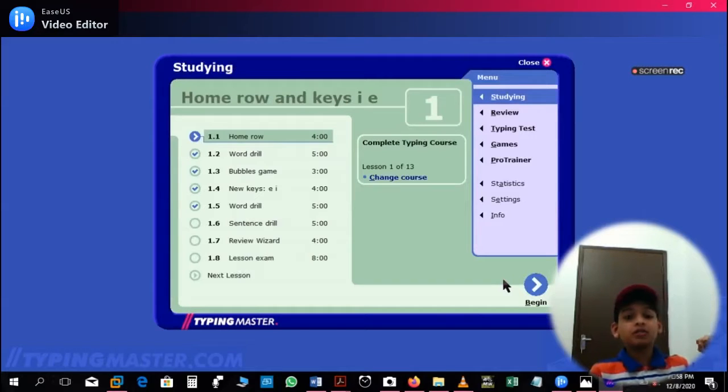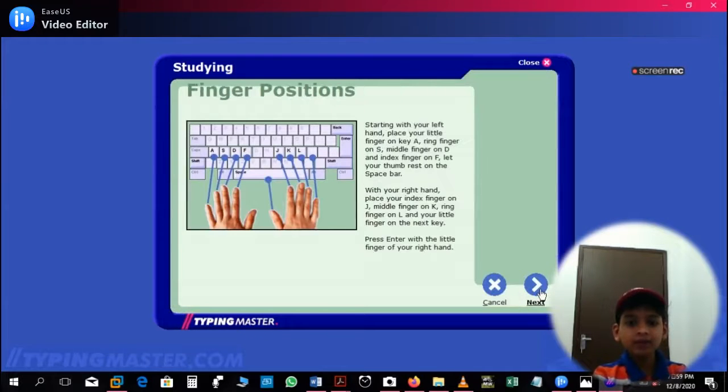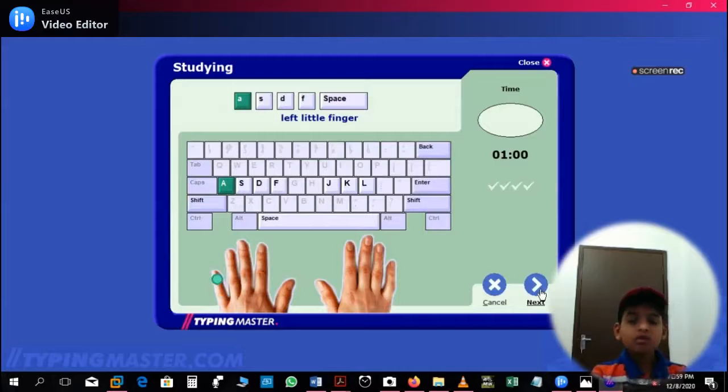Like this, music will come, and these all are the exercises. Home row, word drill, bubble game, and so many other exercises are available here. Games are also available in this software. So if you are a beginner in typing, you have to start with home row. You have to click on it, click begin, and it will guide you. So start typing. Here the time will be shown.